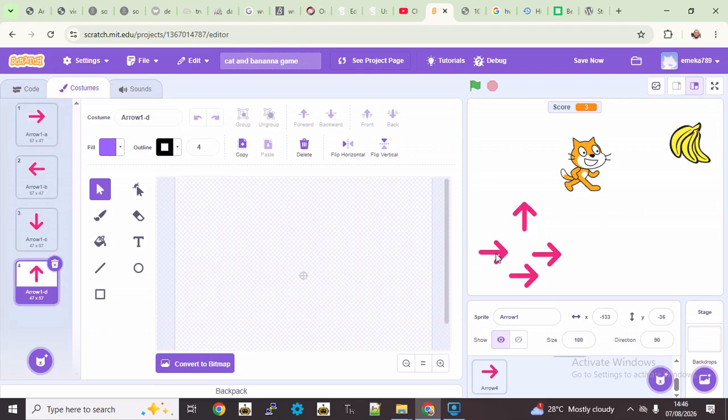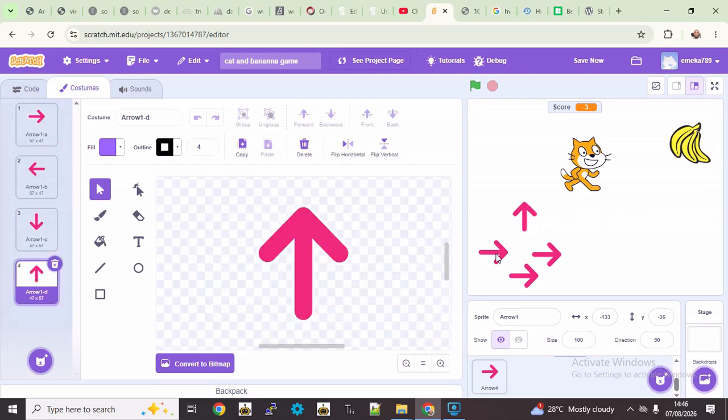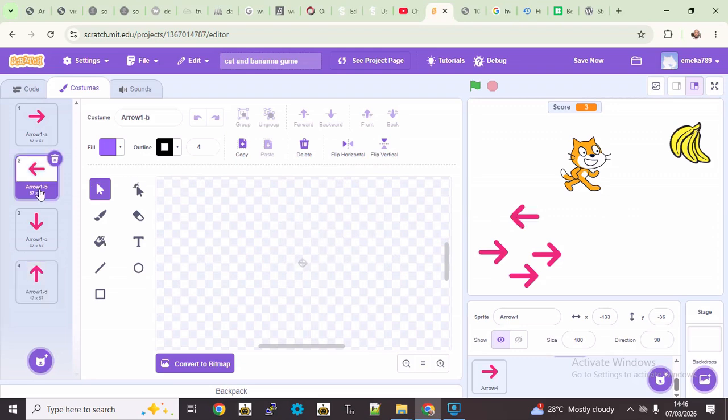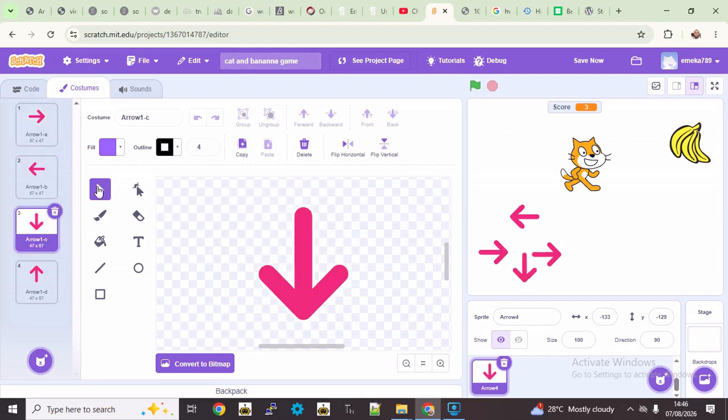So same thing for this one that's on the left. Click on it, go to costumes and choose this one that's pointing left. And then for this one that's pointing down, click on it and then choose this one that's pointing down. Okay, sorry, this one has to be left.